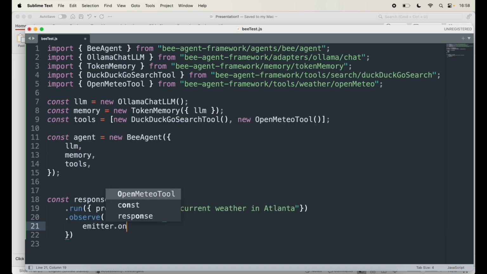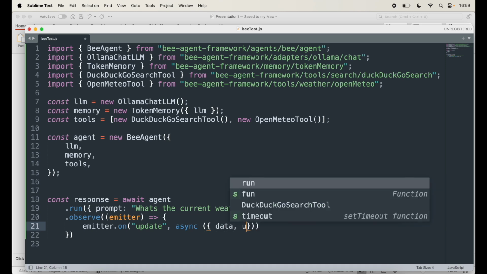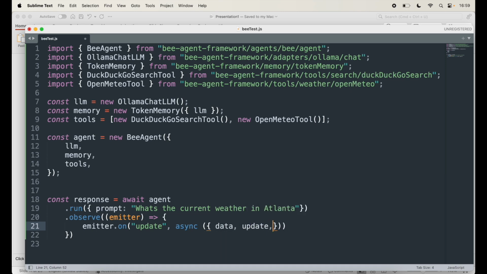When it fires up, I am going to say update is async. The second parameter needs an async function, where it will provide back the data, the update, and the metadata for that.